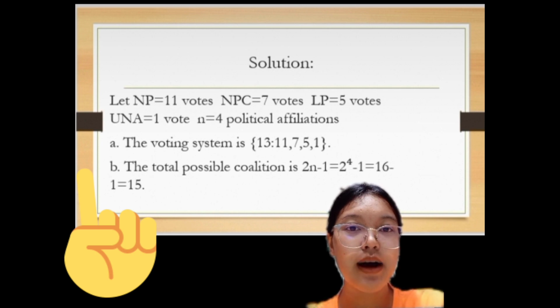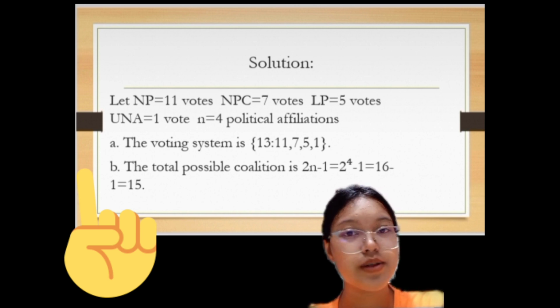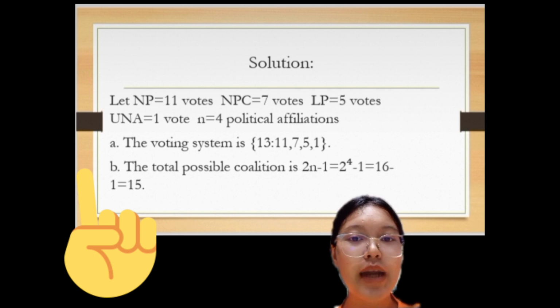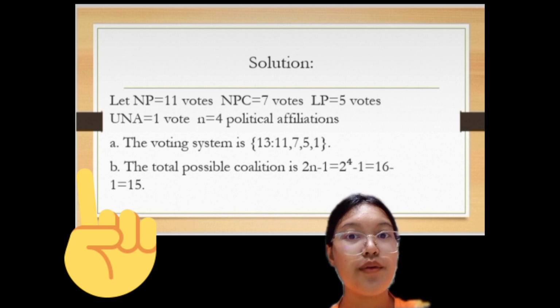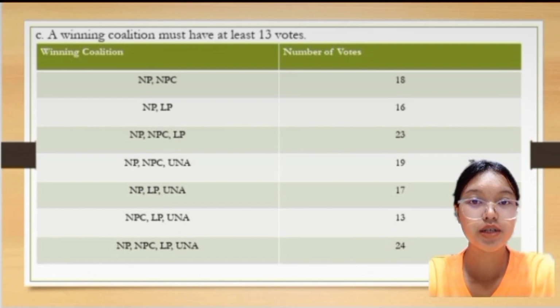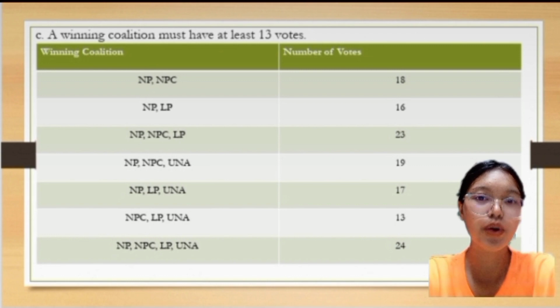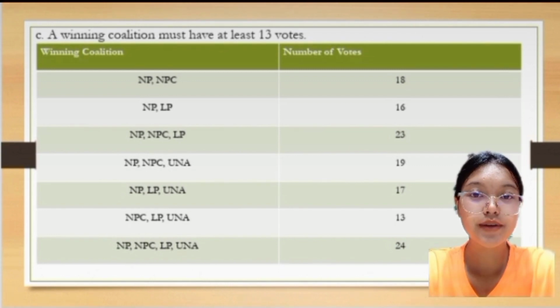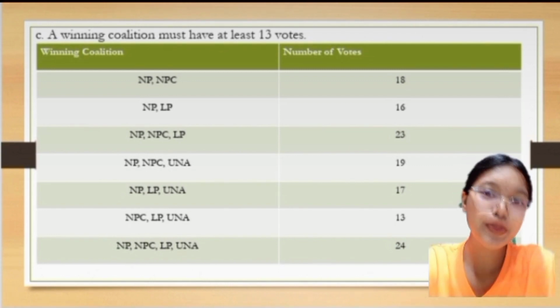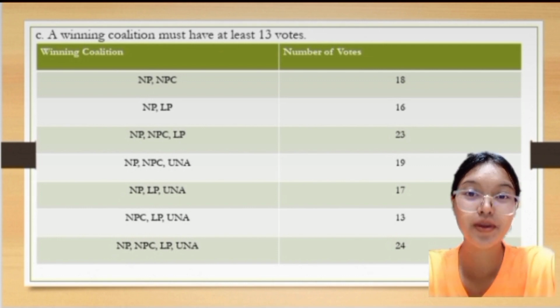Next, list the total possible coalitions. The total possible coalitions is 2 raised to the power of n minus 1, which equals 2 raised to the power of 4 minus 1, which equals 16 minus 1, which equals 15. Then list all the winning coalitions. Note that a winning coalition must have at least 13 votes. We must pair the political affiliations with the other political affiliations and add them to get their number of votes.